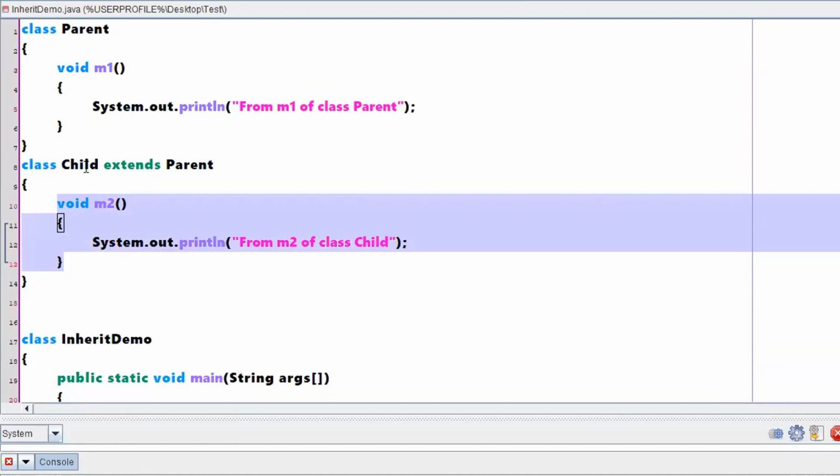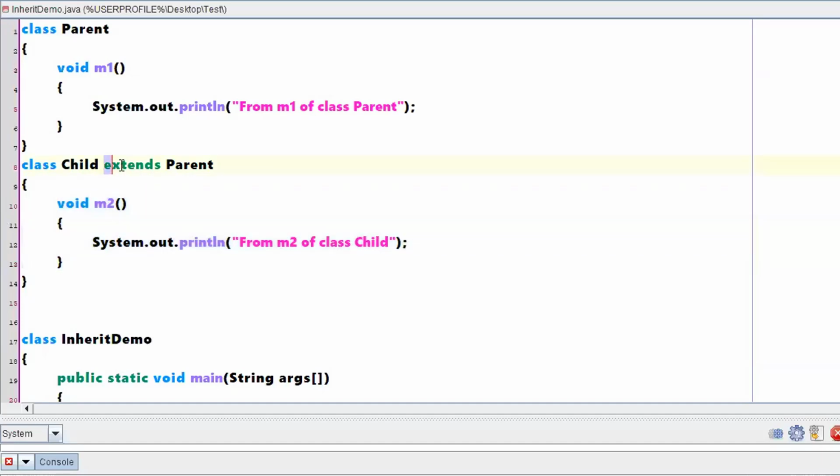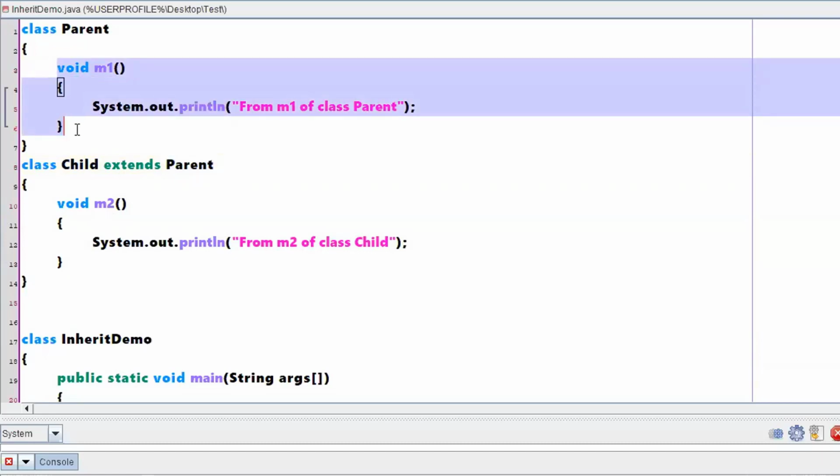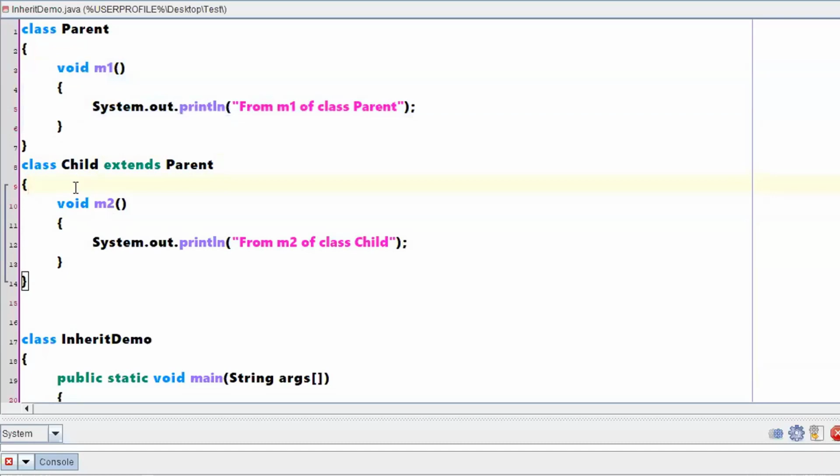Correct? But even though you have just defined M2, you are extending a parent class, right? When you are extending a parent class, we said that the property defined in the parent will now be available in the child also, right? According to that statement, this M1 will now be available here also, right?